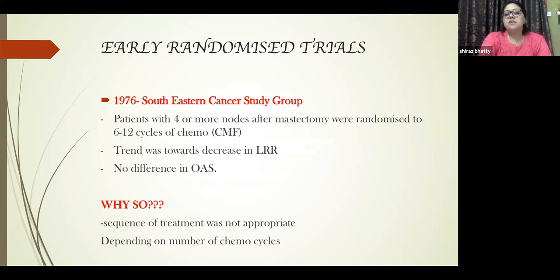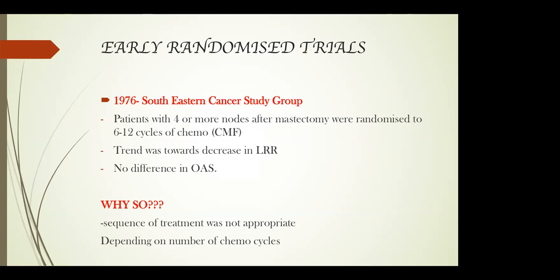In the early randomized trials in 1976, things were brewing on whether PMRT was definitely needed or things would be better off with surgery or chemo alone. The Southeastern Cancer Study Group was one of them, and it had 6 to 12 cycles of CMF, and to one arm they had given radiotherapy and to the other arm they had not.